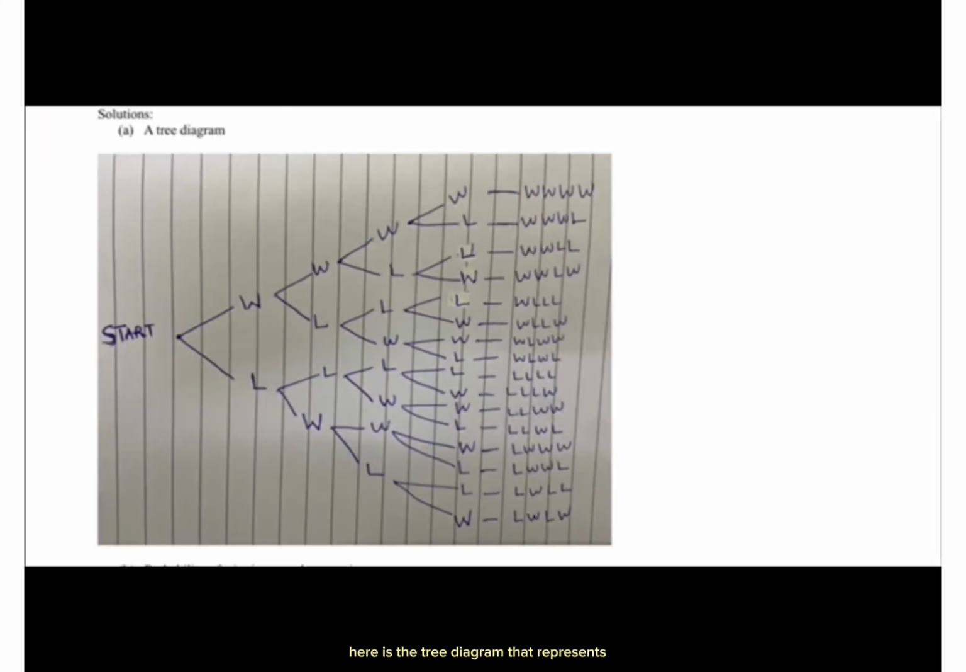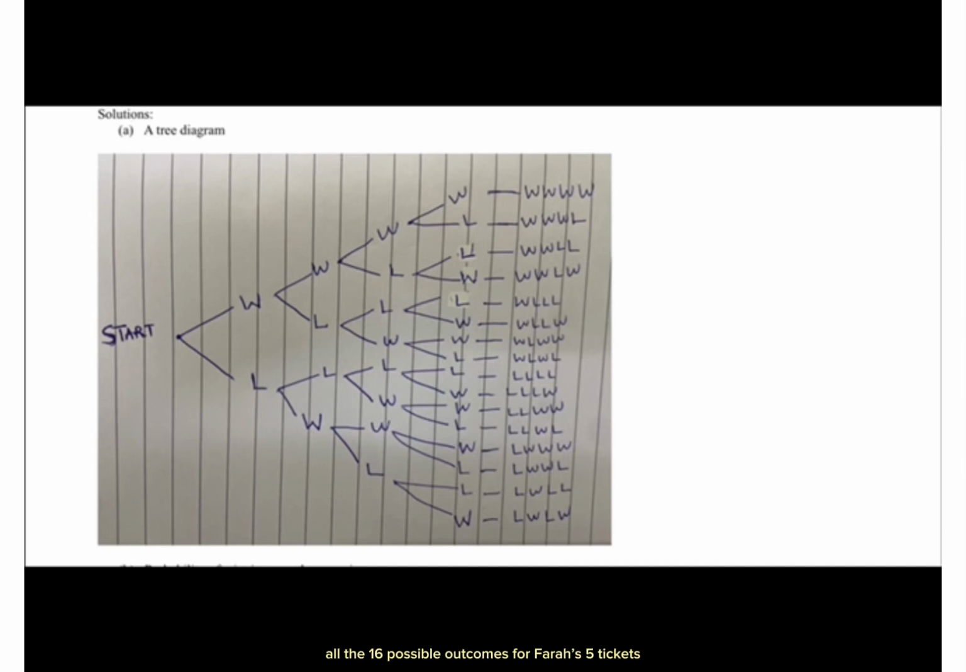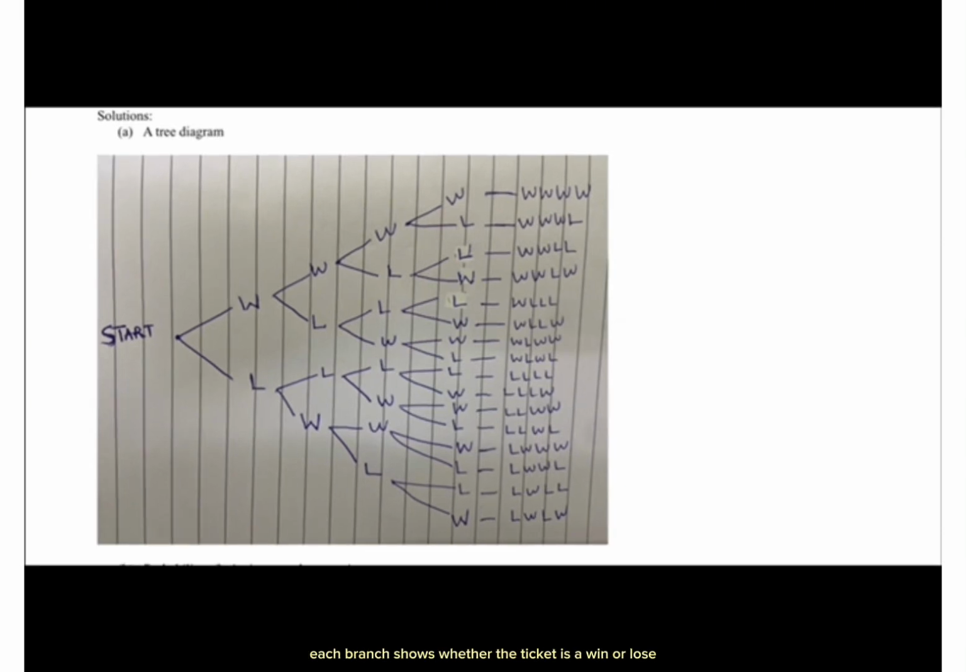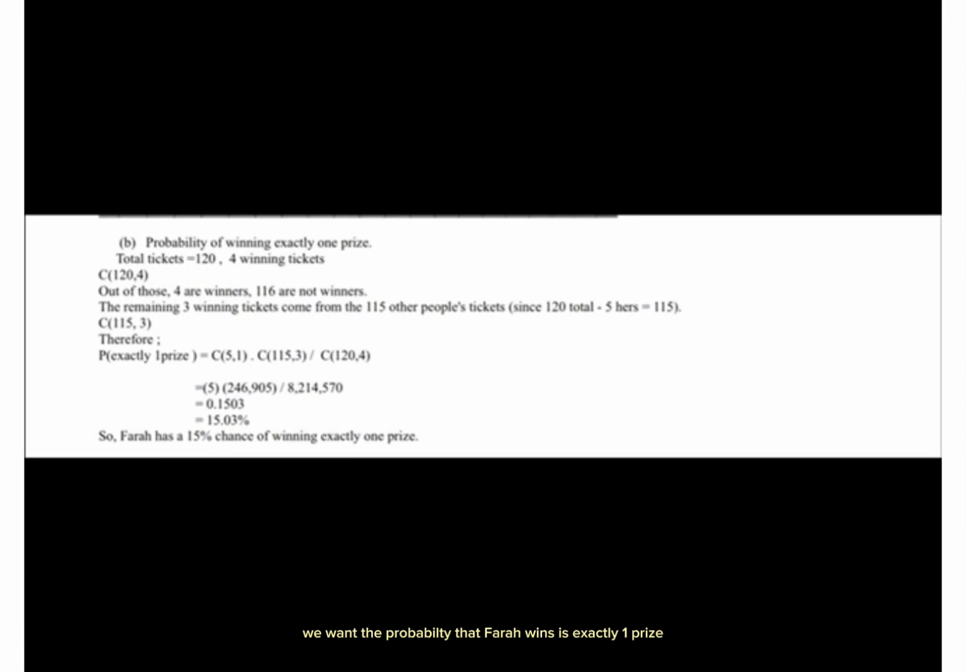Here is a tree diagram that represents all the 16 possible outcomes for Farah's 5 tickets. Each branch shows whether a ticket is a win or a lose. For question B, we want the probability that Farah wins exactly 1 prize. We use the hypergeometric formula because only 4 out of 120 tickets are winners. The calculation is (5 choose 1) times (115 choose 3) divided by (120 choose 4). This gives about 0.1503, which resembles 15.03%.